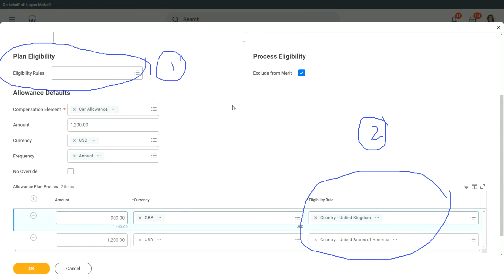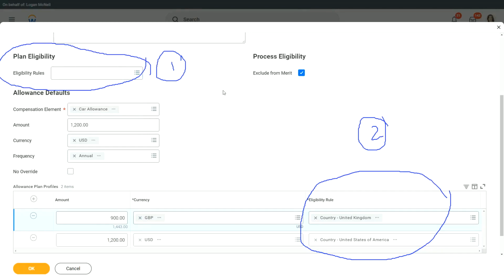Only managers or above will get a car allowance. So all managers or above, like executive directors, vice president, etc., everybody is eligible for this particular car allowance. That is what this eligibility rule at the plan level will specify.